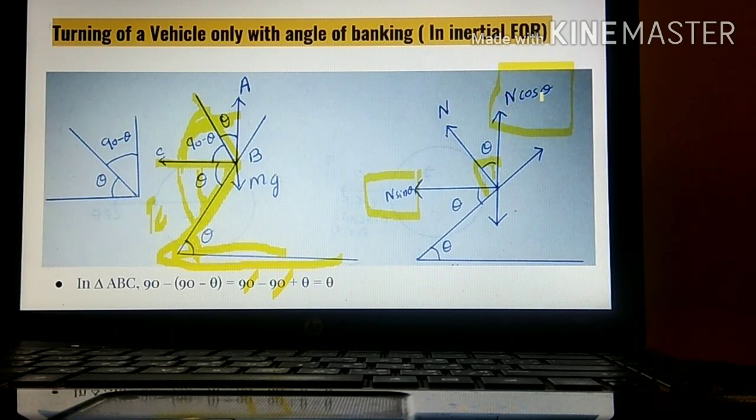For remembering this cos theta, you should memorize that whenever any component is with theta, we denote it as cos theta. Now this normal reaction force component is with theta, so therefore we denote it as N cos theta. So clear? Let's proceed.